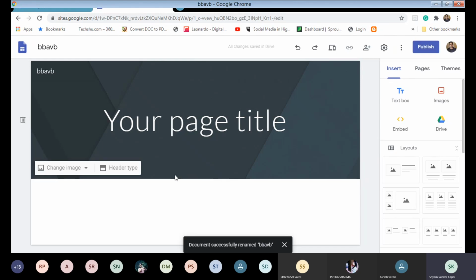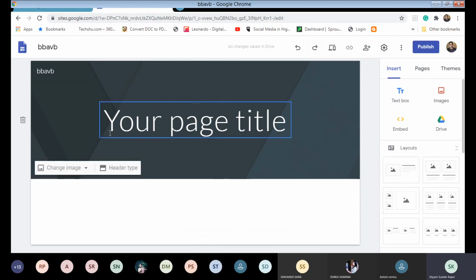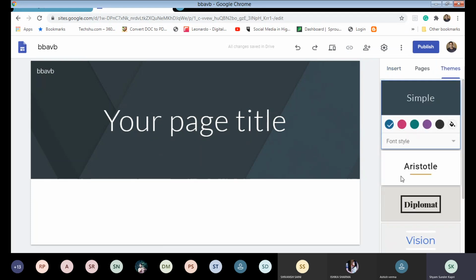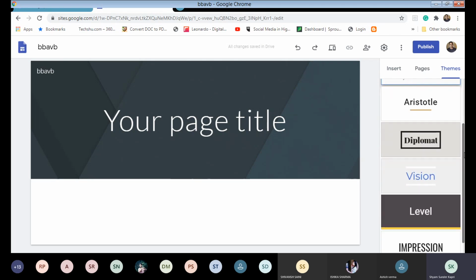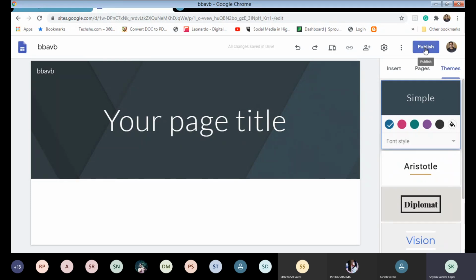So this is, document successfully renamed BBA5B. So you can have a title here, you have your page title, change images, header types and all, right? Here layouts, here image, you can insert the images, pages, themes, different themes we can use from here, right? For your website, different themes, and we will discuss that. And you can publish now.